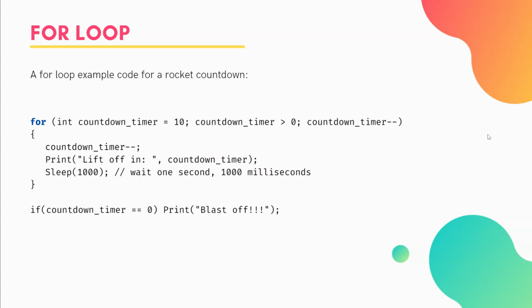So eventually, after we've run this a number of times, we will break from the for loop. So the code here, we actually don't need this line. Excuse me for that. You don't need this line here. You would actually get that double time because we're already doing it in here. We can print lift off in, and then we have the sleep condition again, and then we have the if statement for the blast off.